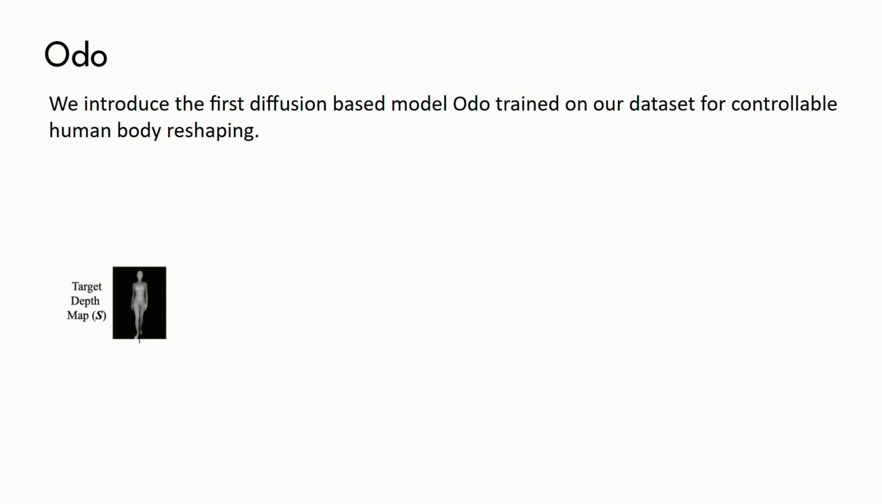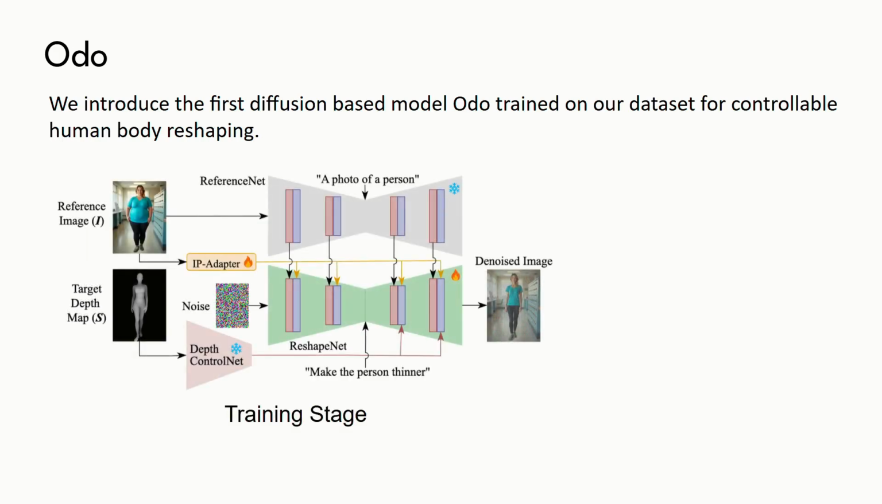During training, we add random noise to the target image latents. Our main SDXL-based network, the ReshapeNet, learns to predict and remove this exact noise. This objective is optimized using the standard diffusion loss. To perfectly guide this denoising process, we inject 3 simultaneous signals into the ReshapeNet.